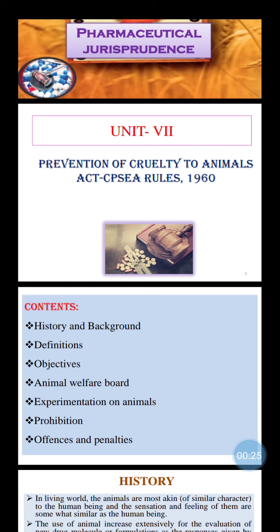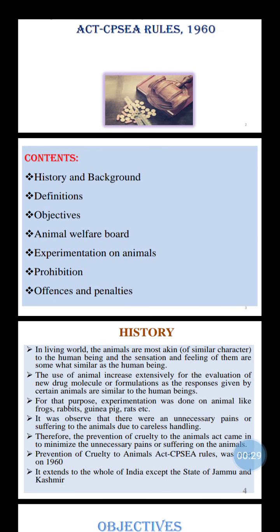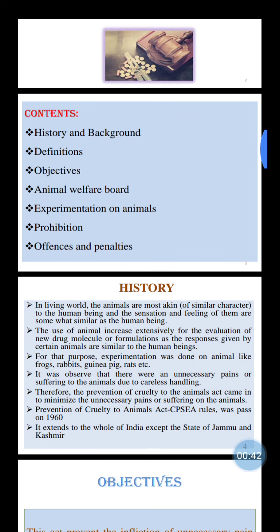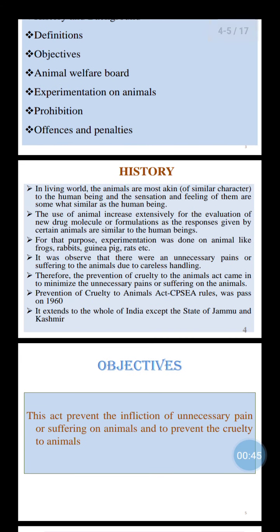Now, in the Prevention of Cruelty Act, you will see the history and background of this act, definitions, objective, Animal Welfare Board, experimentation on animals, then prohibition, offenses and penalties. So these are the contents. Next, let us start with the history.